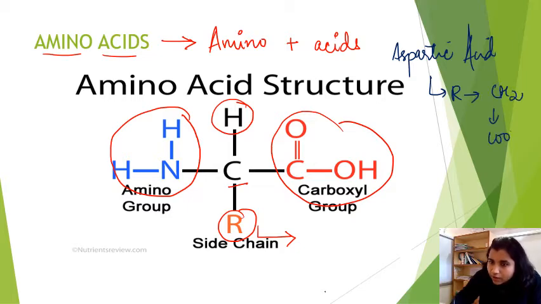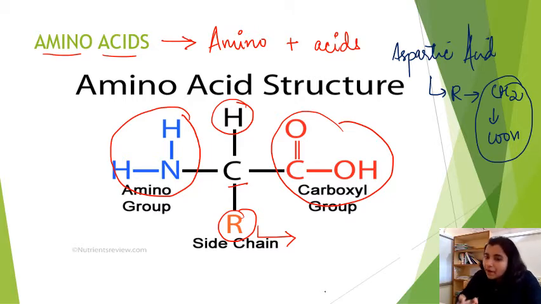So this is what will be present in case of R, right? And for basic amino acids, the acidic group will not be present. Some basic groups will be present, right? So this is how amino acid structure is, and on the basis of this R group, amino acids are termed as acidic amino acids and basic amino acids, right? Okay.